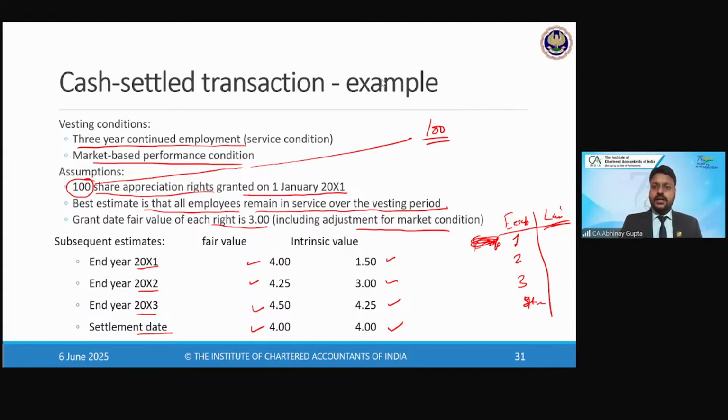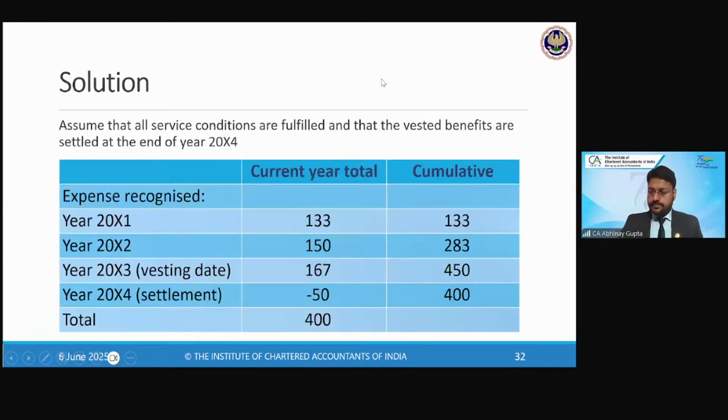Okay. So let's see how the calculation works out. So current year expense, year 1 is coming at 133 rupees, right? So 133 would be the expense for the year 1. 283 would be the cumulative expense for the year 2, right?